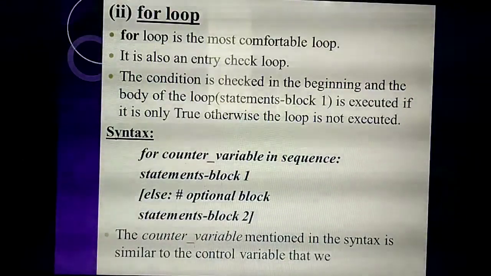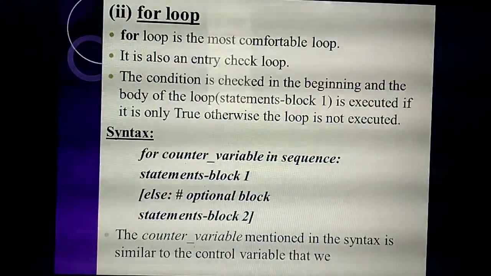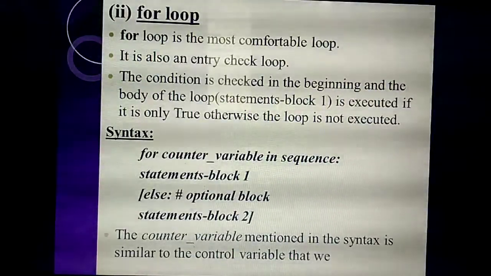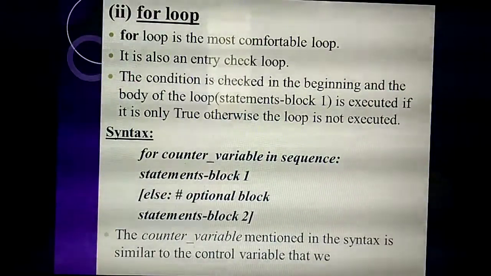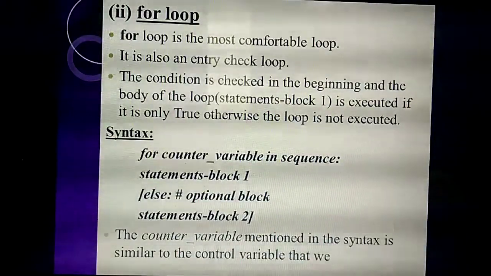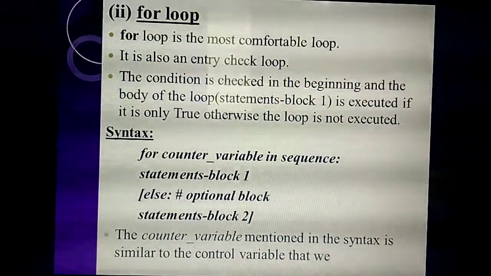Same thing. The condition will always be checked at the beginning of the program. So at the beginning of the program, the particular condition is checked. If the condition is true, the true block will execute. It comes to the else part if the condition is false. So if the condition is true, the true block alone executes, and the false block part won't execute. So the while loop and the for loop are similar, the same if you compare them.